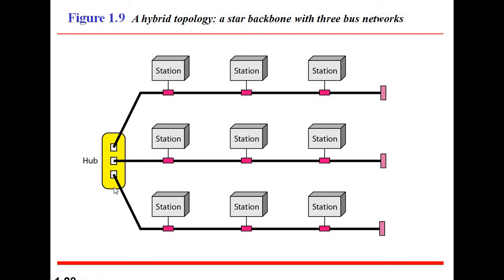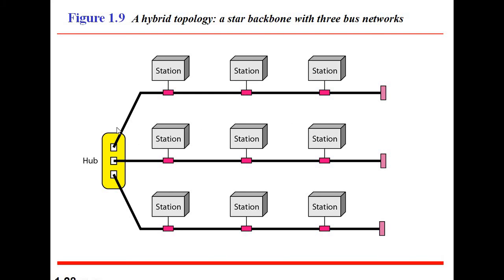So here the hub is called the host computer, and all the stations connected, station 1, station 2, station 3, station 4, station 5, station 6, 7, 8 and 9, are called client computers.